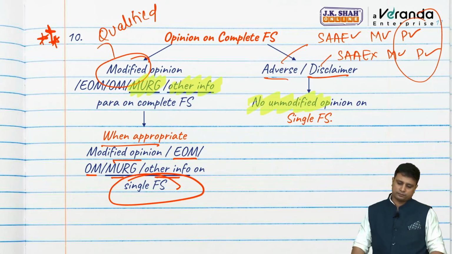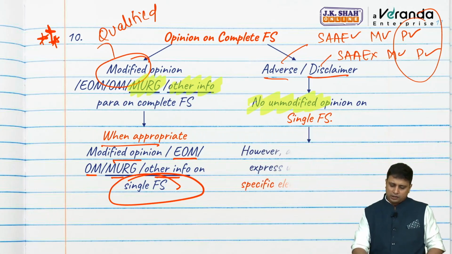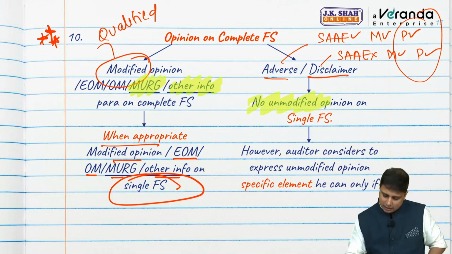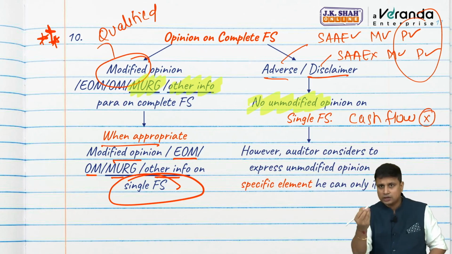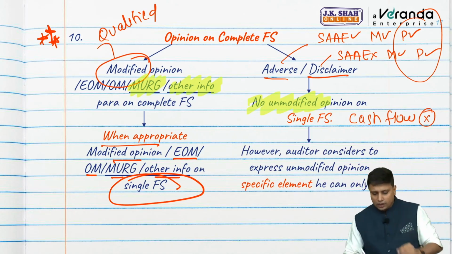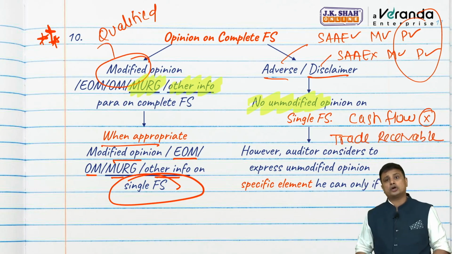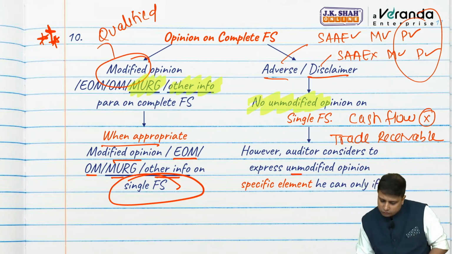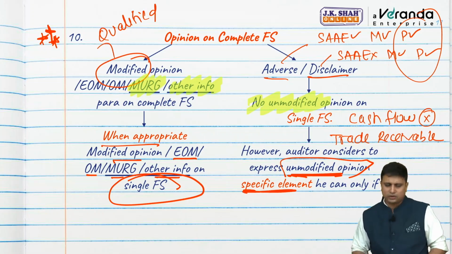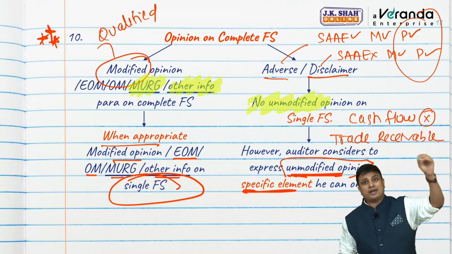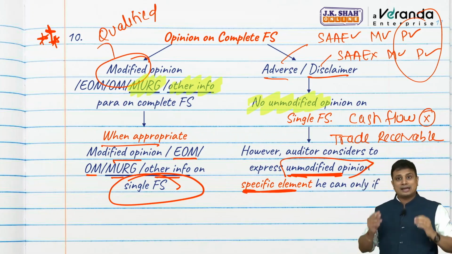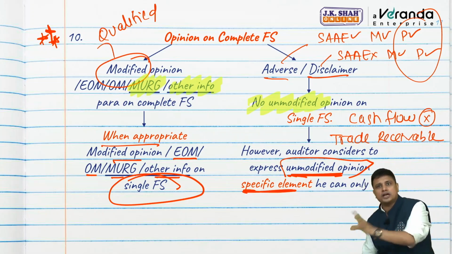But if I am auditing a specific element, let's say here if I was auditing cash flow, I cannot give an unmodified opinion. But what if I am auditing only trade receivables? In that case, even if I have given adverse or disclaimer on complete set of financial statements, if the auditor considers we need to give unmodified opinion on the specific element, I conclude though there is pervasive effect, there is no impact on trade receivables, and I wish to give unmodified opinion on trade receivables.